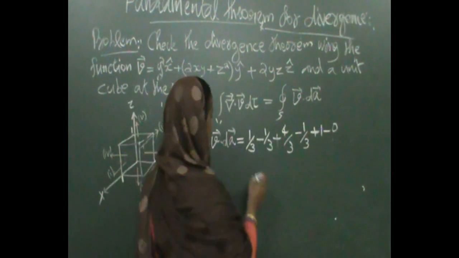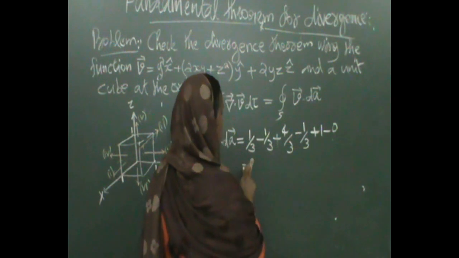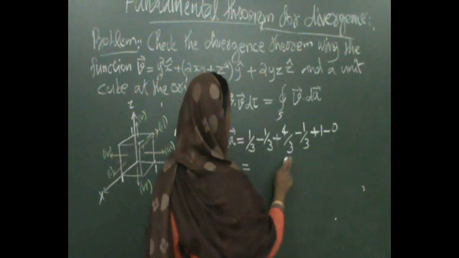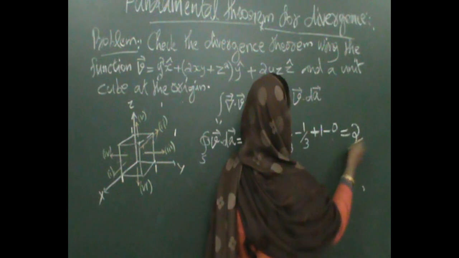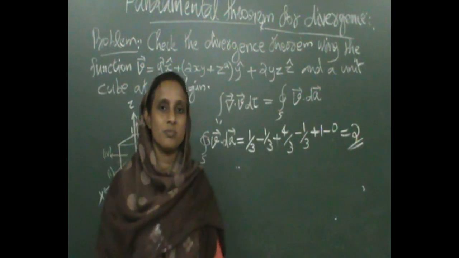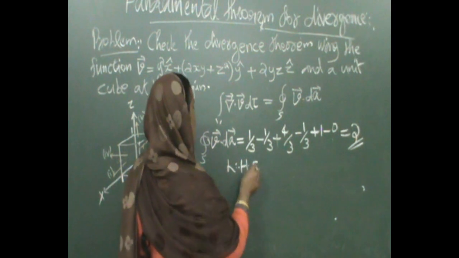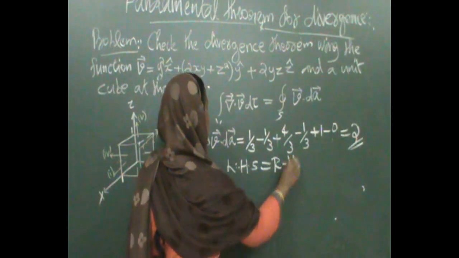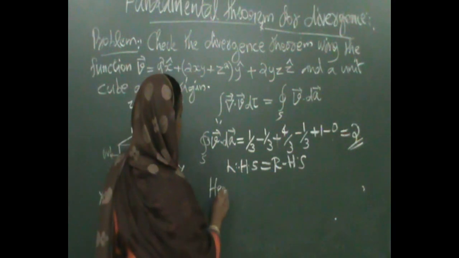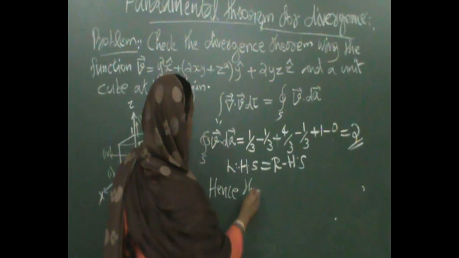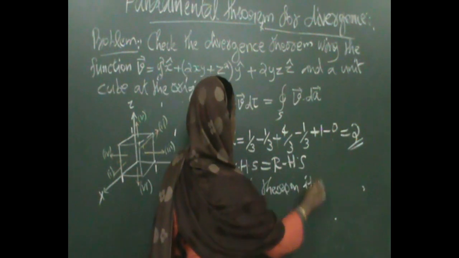Okay, this gives us, this thing goes to 0, this thing goes to 1, this thing goes to 1, so you get here 2. Okay, so we get that LHS equal to RHS. Hence, the theorem is proved.